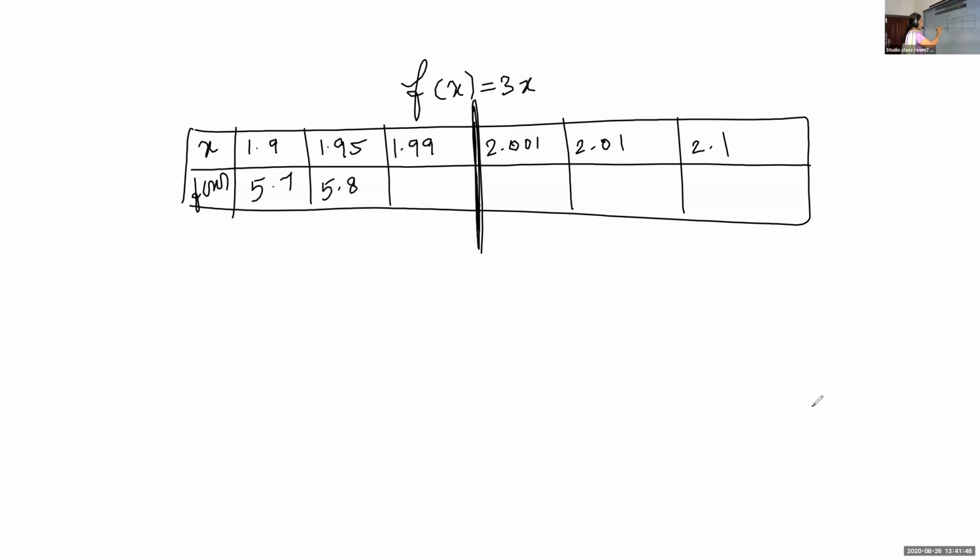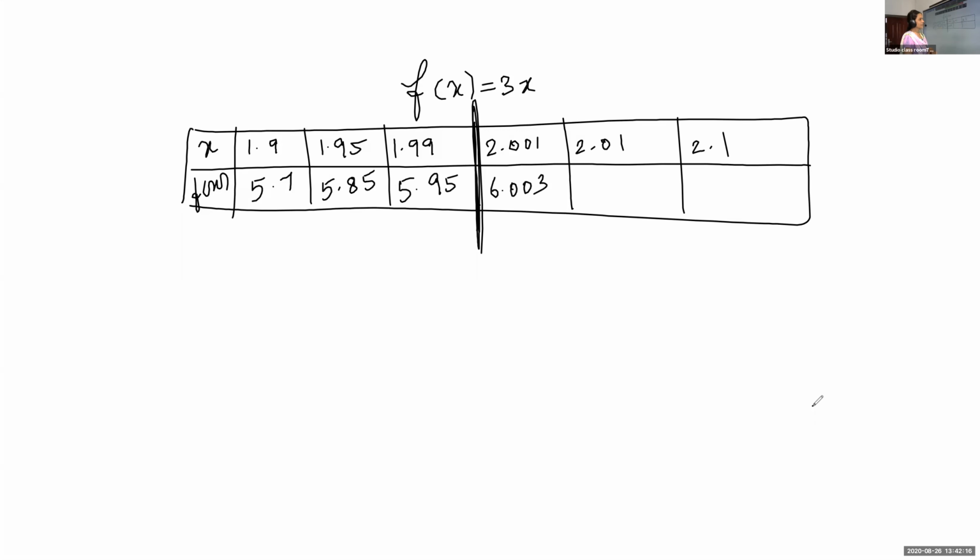Others, please check, are you getting the same answer? Gayatri, what is f of 1.99? 5.95. Now, Karthik, f of 2.001. 6.003. Okay, good.